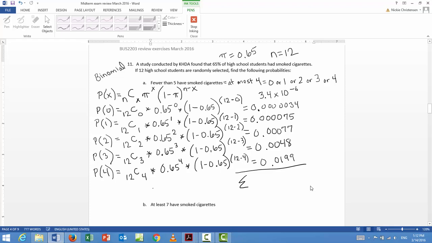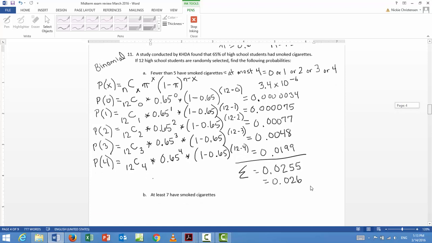Okay, so then we've got to sum these. And you've got to be careful about entering the correct number of zeros. You know, it's very easy to make a mistake with this. The sum of those is going to be 0.0255. Okay, so, you know, let's imagine that I told you to round it to 3 decimal places. Rounded to 3 decimal places, that would be 0.026. All right? So, as I said, it's a very tedious process. Okay? You just have to be careful and slot the numbers into the formula.